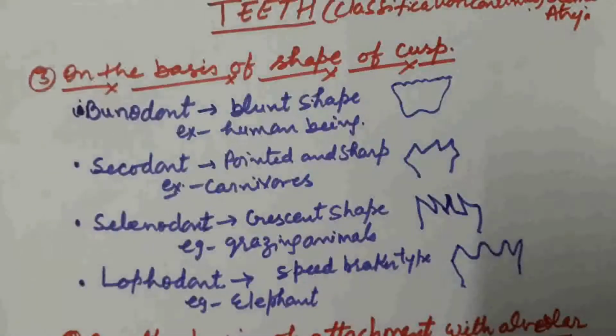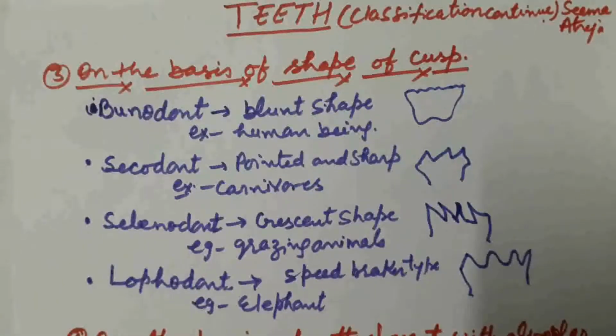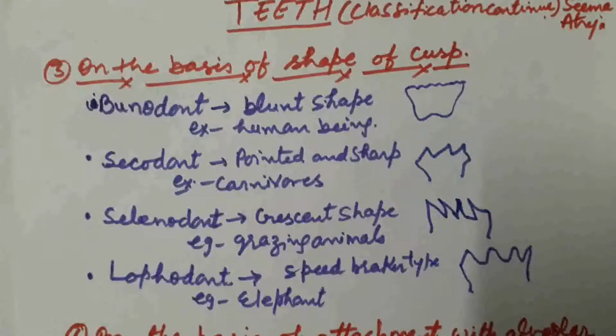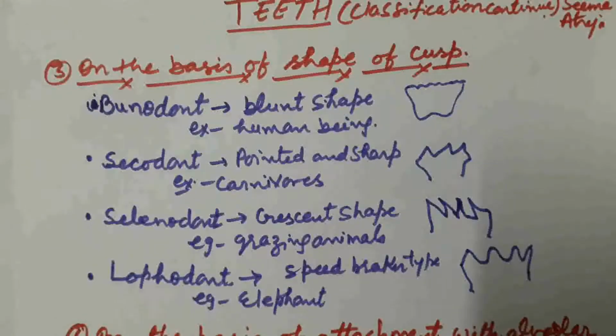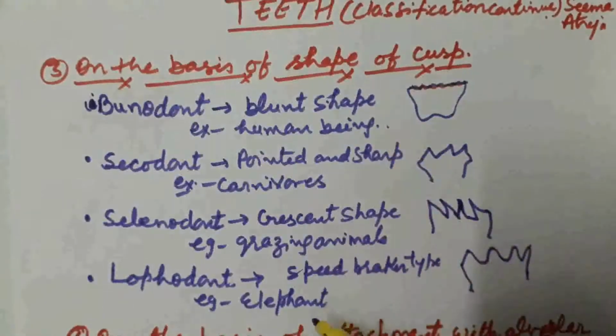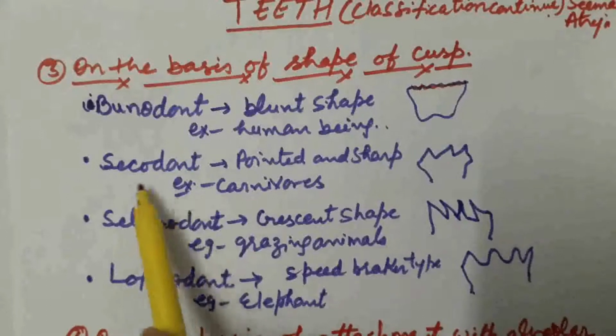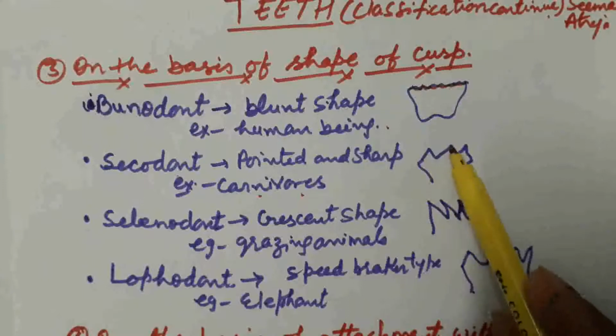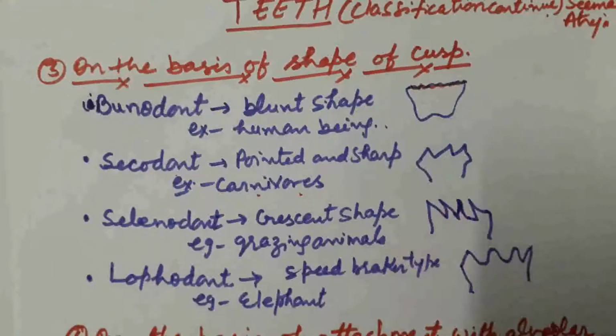Another type of classification we are going to discuss here is on the basis of shape of cusp. Cusp is the surface of teeth. There are four types. First is bunodont type. That is, they have the blunt shape of the surface, as in case of human being. Second type is secodont type. We observe in case of carnivores. Teeth are pointed and sharp. They are used for tearing of the flesh.